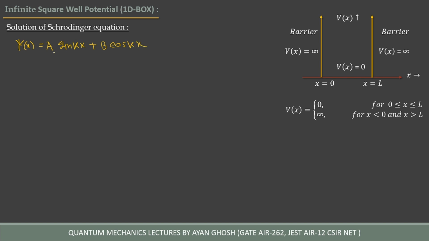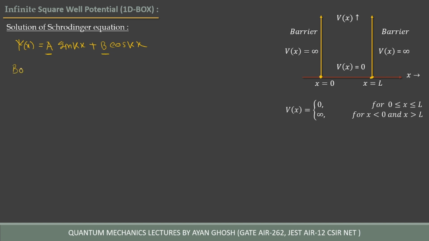We have some unknowns: we don't know A and we don't know B. These are constants, but we have no idea of their values, so we have to calculate them. We have one boundary at x equal to 0 and another boundary at x equal to L, so we will use some boundary conditions.